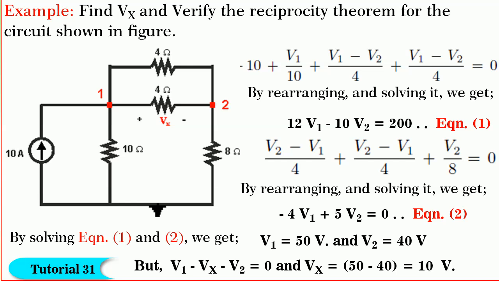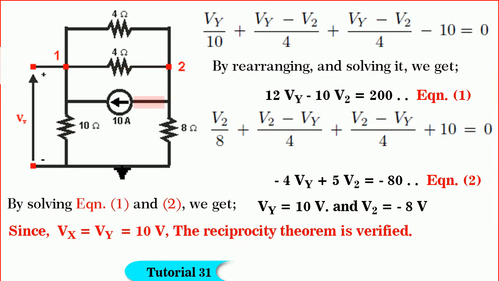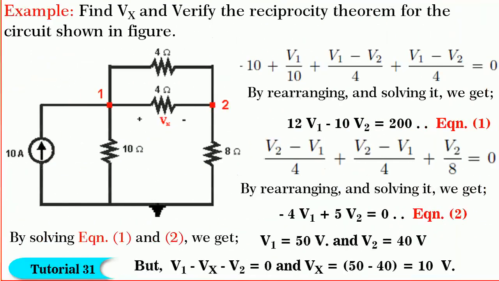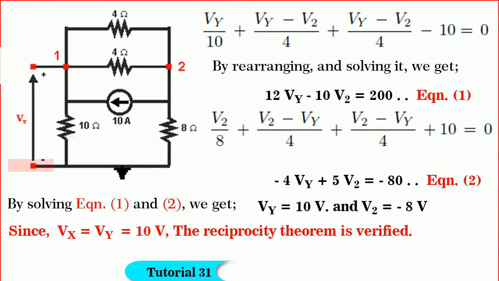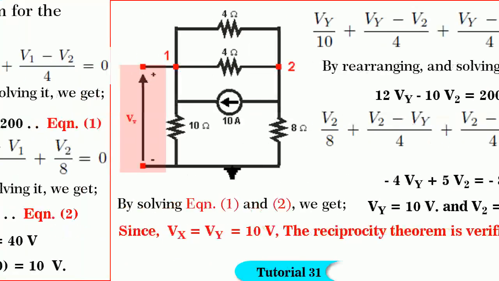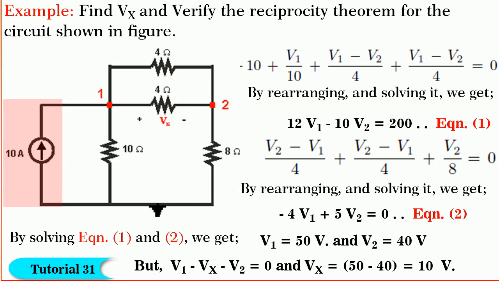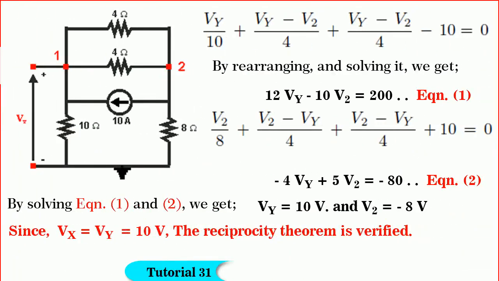Now, we arrive at the critical juncture. Note that the current source of 10 amperes is introduced in branch 1 and 2 such that the current direction is towards the positive polarity of Vx. Also, note that the 10 ampere current source in the original branch is made 0 by opening it, and the polarity of Vy is the same as the 10 ampere current source direction. Friends, after you have done this carefully, the rest is routine of network solving.